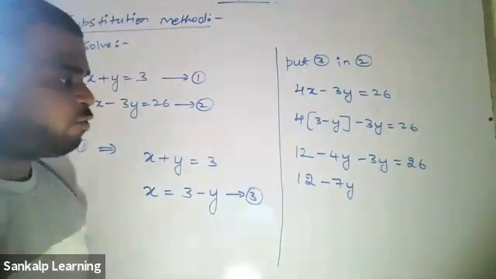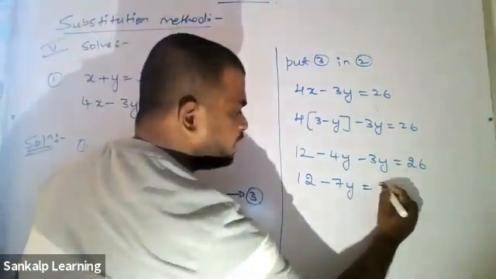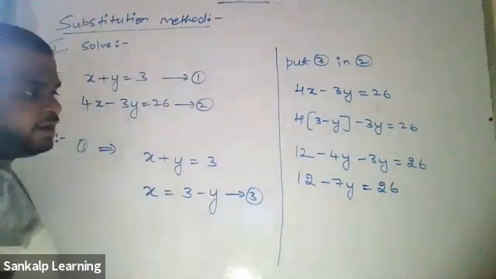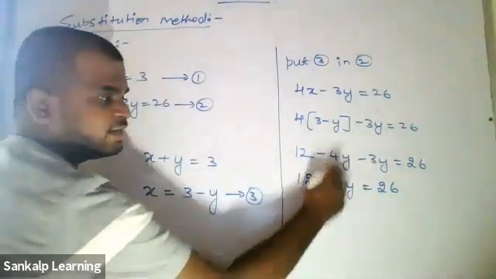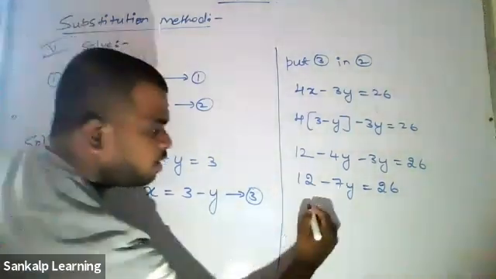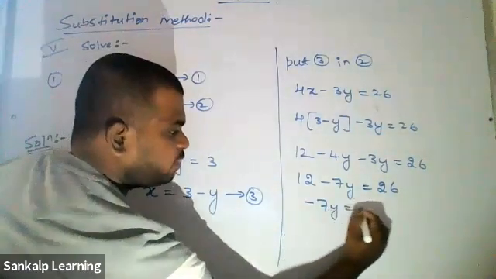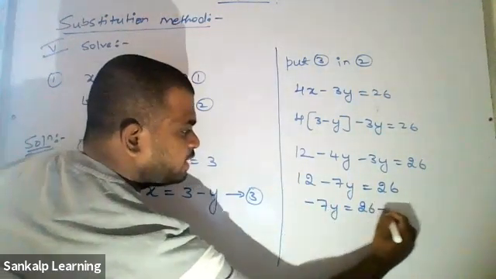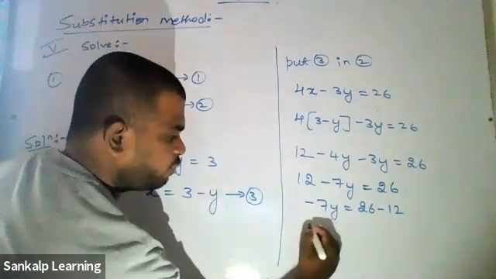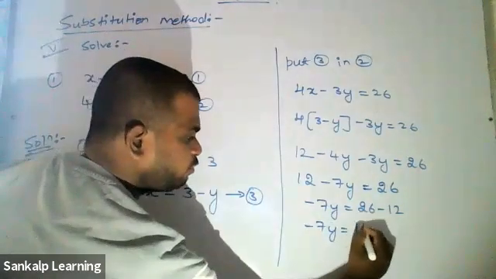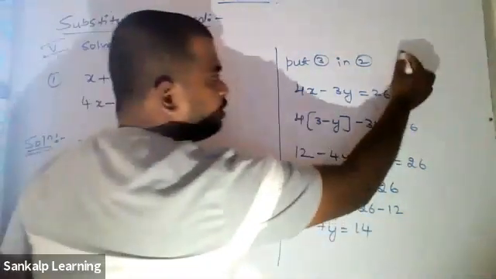Both the signs are the same, so you have to add them. 4 plus 3 is 7, so minus 7y plus 12 equal to 26. Now what can I do? Send this 12 to the other side, or you can send this minus 7y to the other side. Your wish. Okay, minus 7y equal to 26 minus 12. What is 26 minus 12? 14. Minus 7y equal to 14.